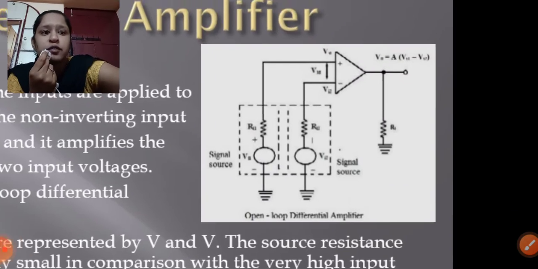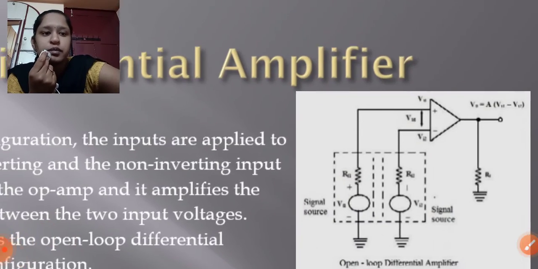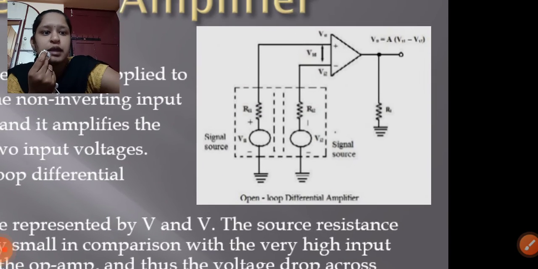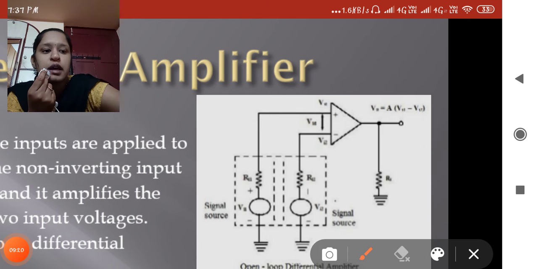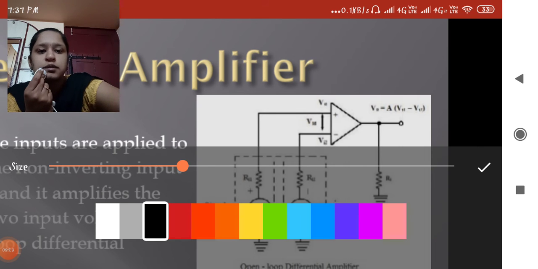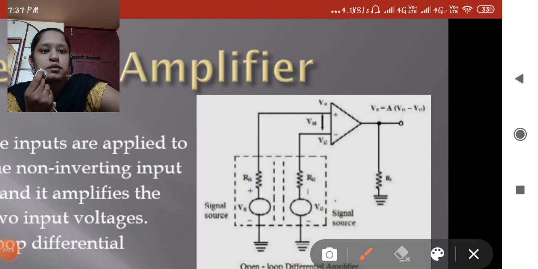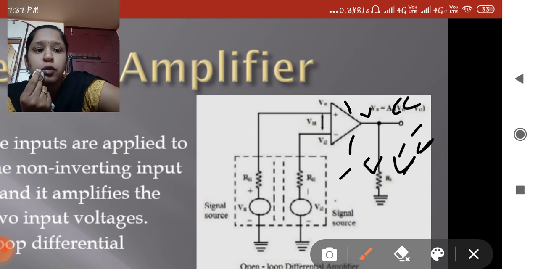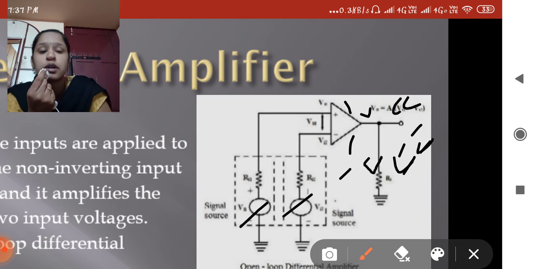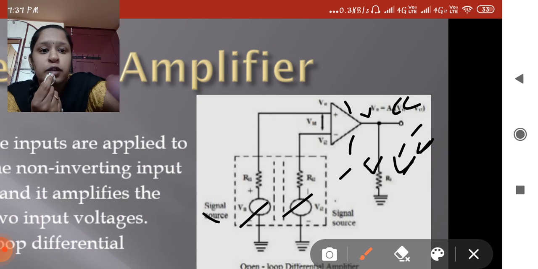This is the 741 IC. This is the VCC and VEE, the supply voltages, and these are the two input voltages V1 and V2.